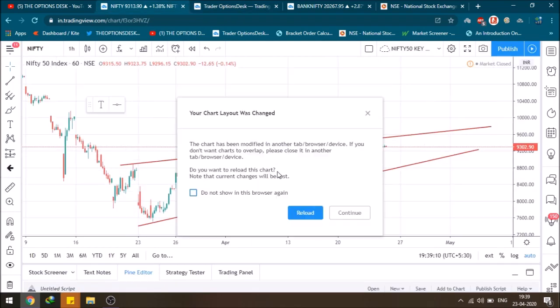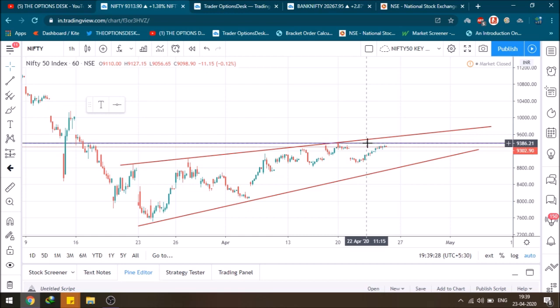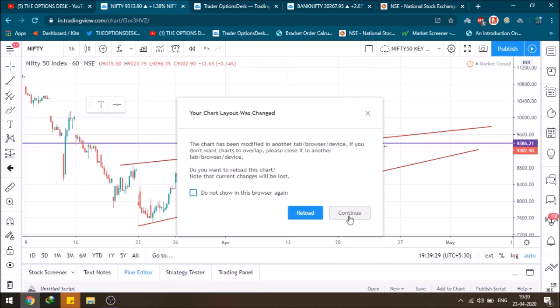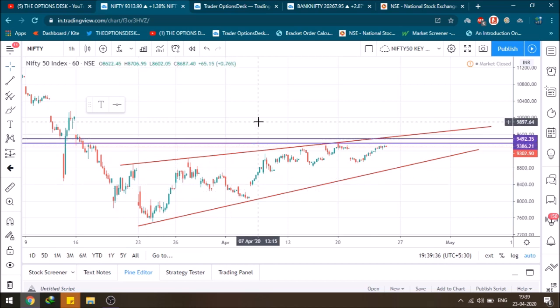So now let's see. As you can see, this is the upper level, and it went on the upper trend only, and it didn't come down in the whole day. The Nifty has been moving in a very tight range, and above this breakout, that is 9405, we can definitely see the level of 9600 or 9800. So let's mark a zone here. This would be my upper breakout, and my first target would be 9492, that is 90 points clear cut. On the other hand, we can face a resistance at this level, that is 9656.